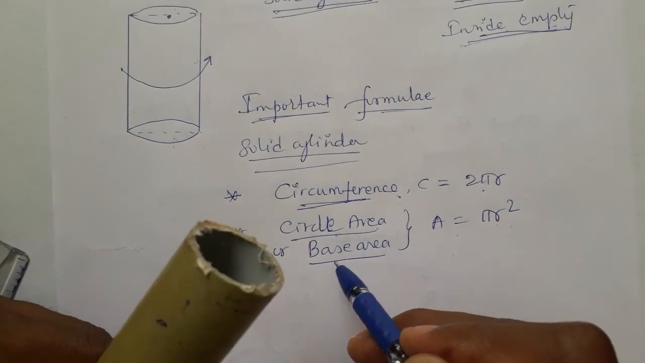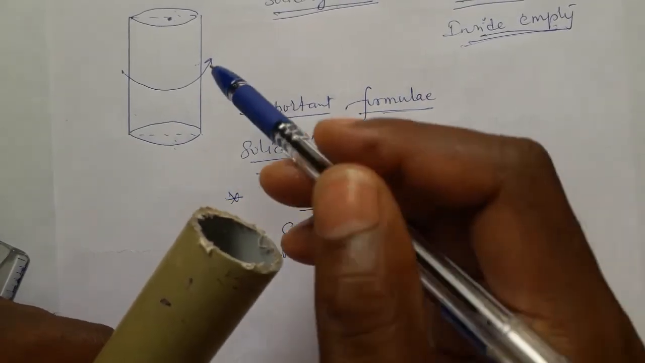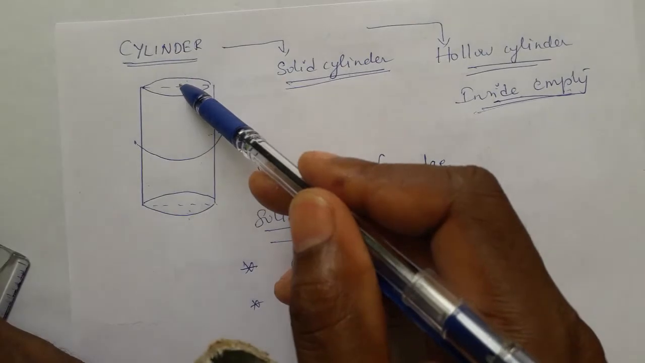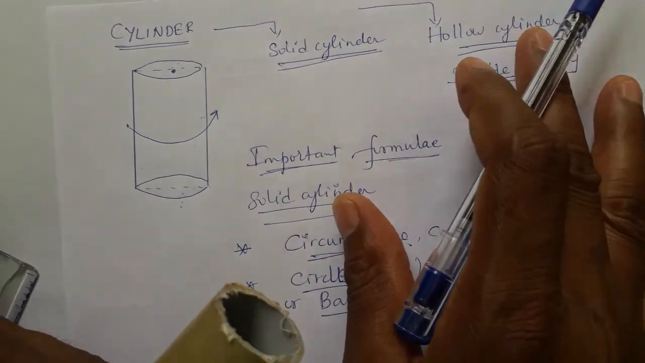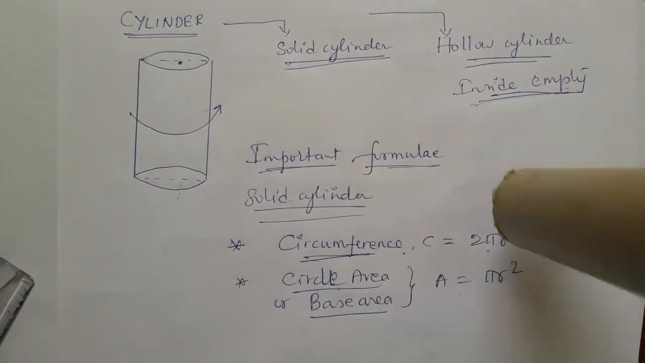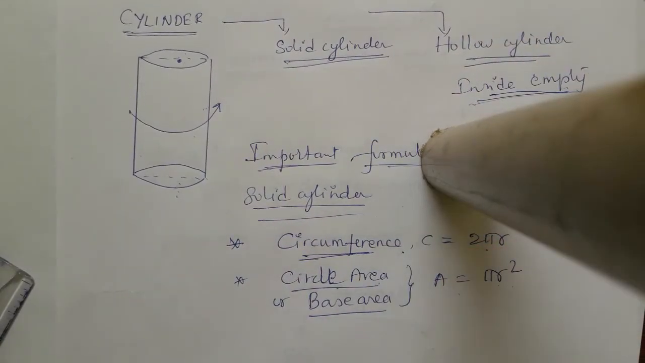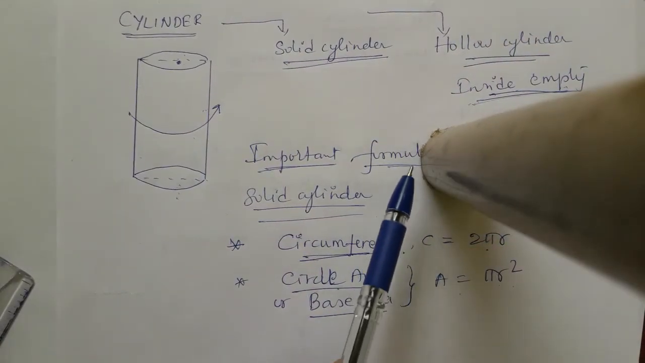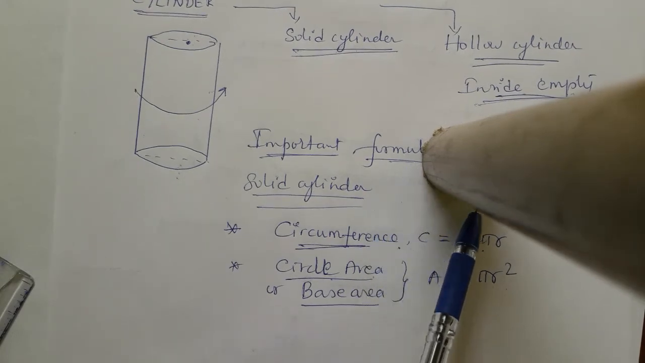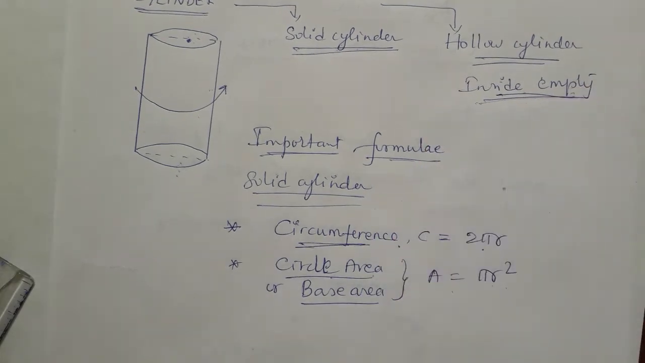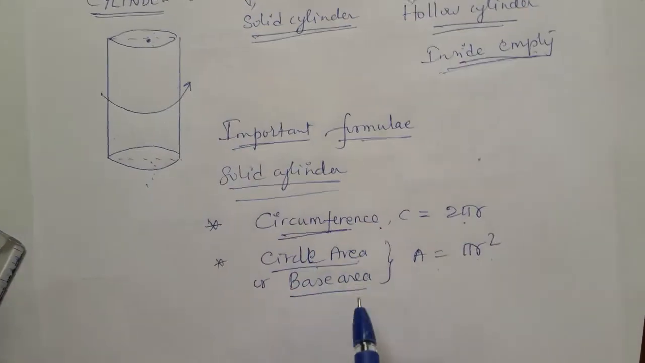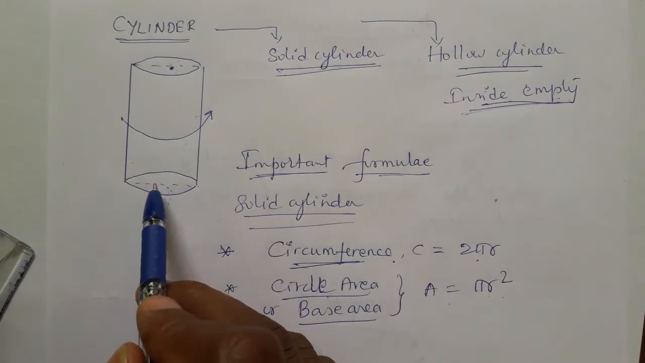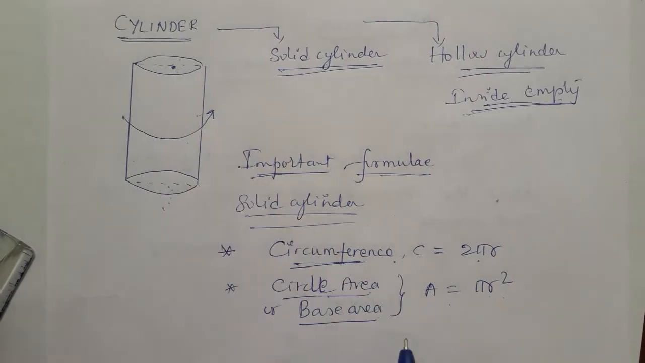Circle area is also called base area because a cylinder has two bases. Look, this is one base, and this is another, because on these two bases the cylinder can sit easily. See, when we make the cylinder stand, it sits like this. So the cylinder is exactly sitting on the circle face. That's why we call these two circle faces base areas. So this is one base area, and it is also another base area.